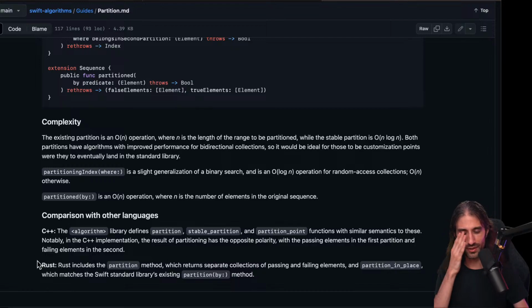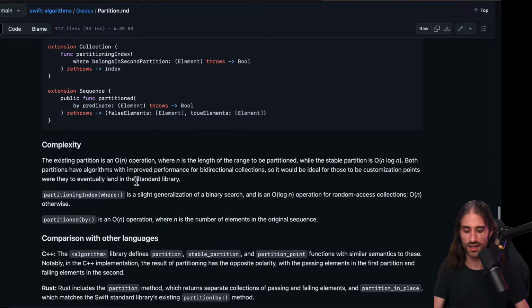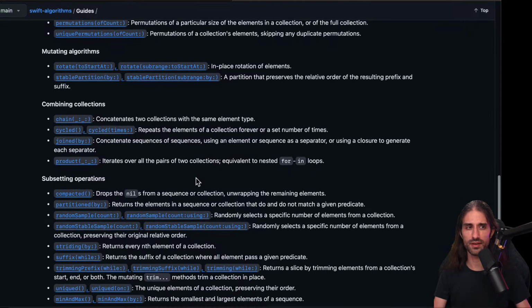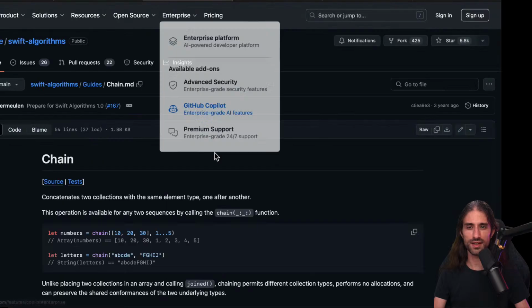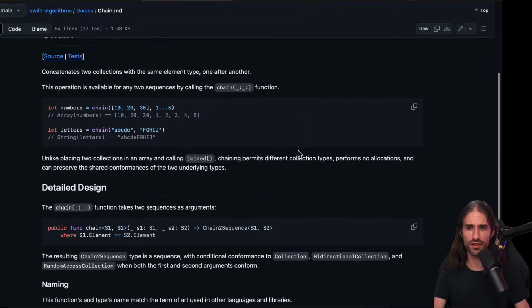And in Rust, they also have a partition method which returns separate collections of passing and failing elements, so similar to the partition by, and partition in place, which matches what Swift already has. Okay, same thing here, to be honest. Partition, I'm not sure that I would have a big use case for it. Okay, I'm gonna try to move a little bit faster because we still have a lot of ground to cover.